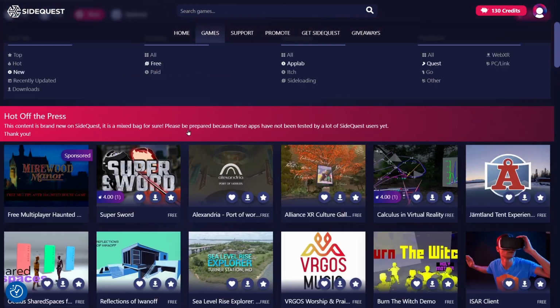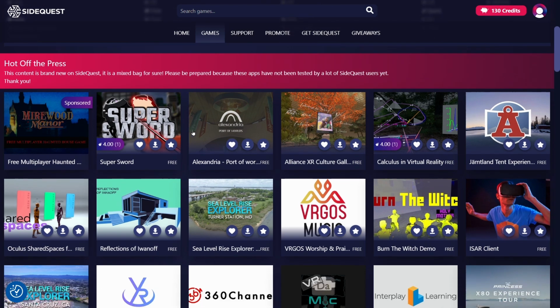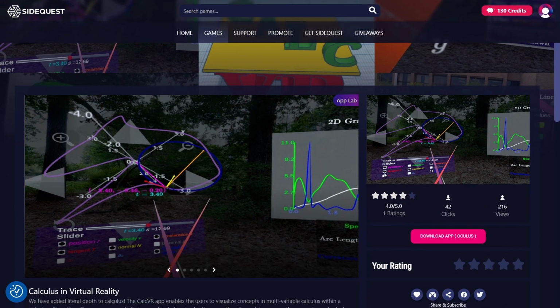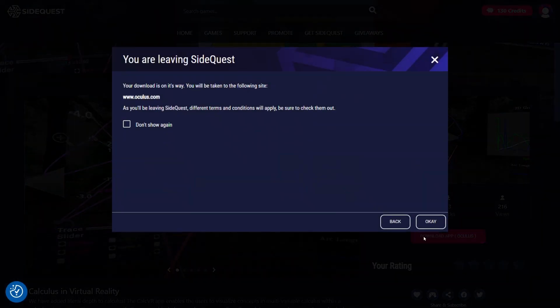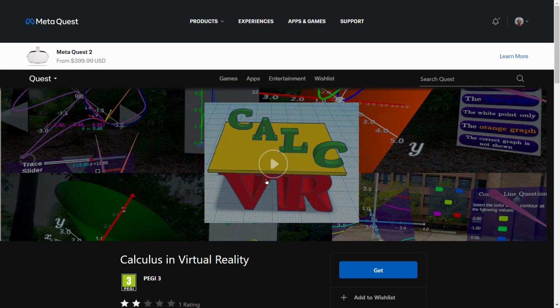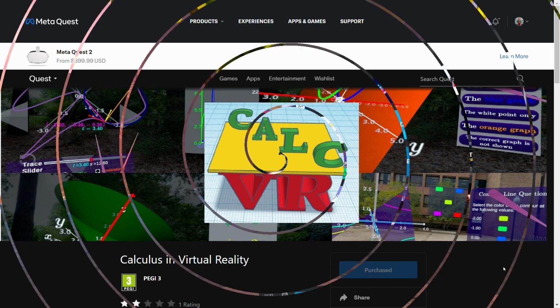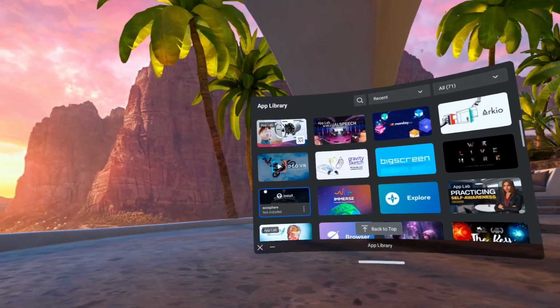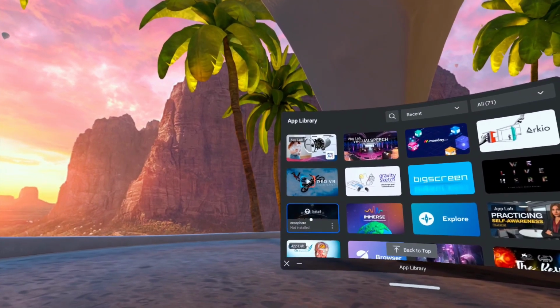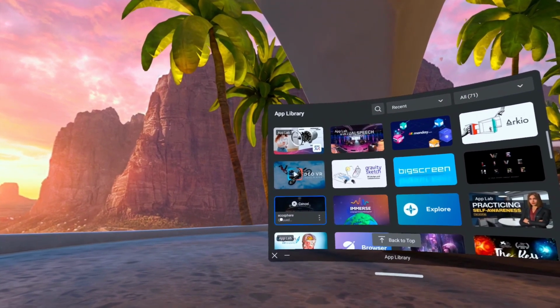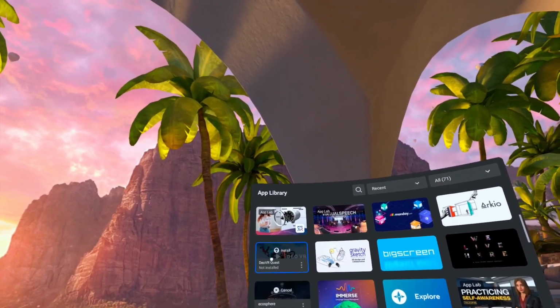So what to do when you find an application which you would like to install, for instance, Calculus? You can see that you can download the app. If you have it connected with your VR set, it sends me to Meta Quest, and I could not find that one in Meta Quest originally. So this is my SideQuest. Get. And now it is in my VR headset and I can install it. After you get the app, you should install it, like clicking on an icon and you see it queue for install.